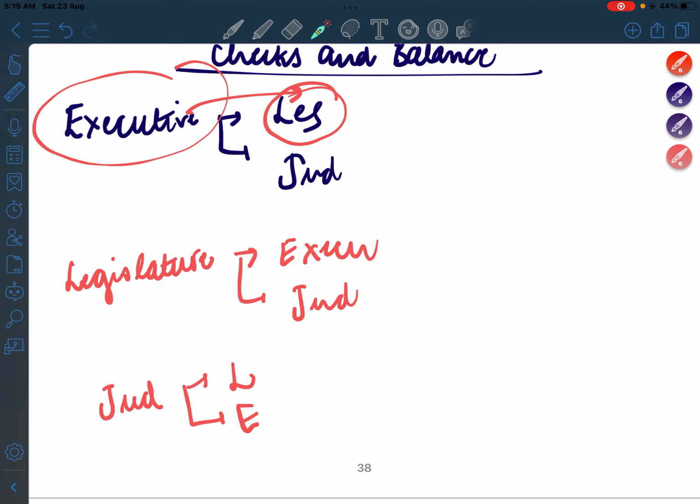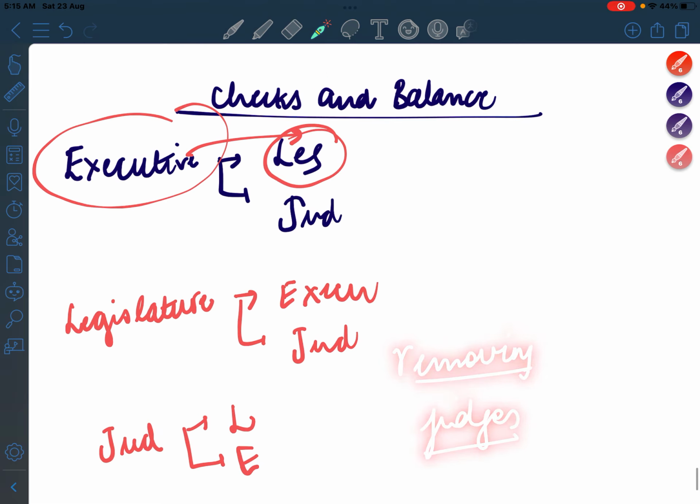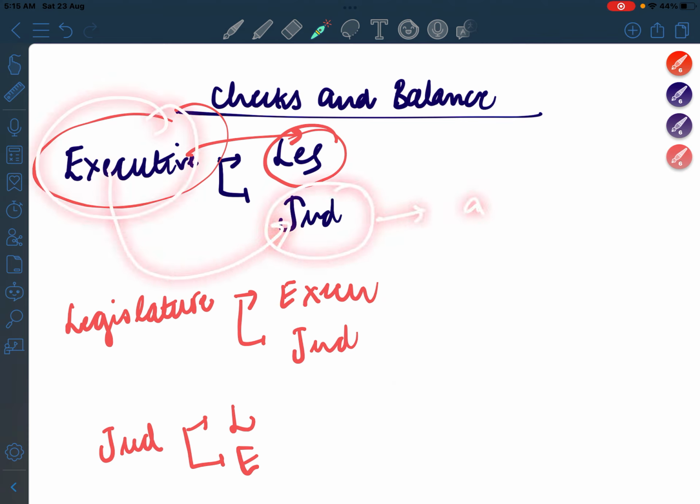And how is legislature keeping a check and balance on judiciary is by removing, because Parliament is one which can remove the judges. ठीक है. So yes, and how is executive now keeping a check and balance on judiciary is by basically doing their appointments. ठीक है. Appointment of the judges is done by the executive. ठीक है.